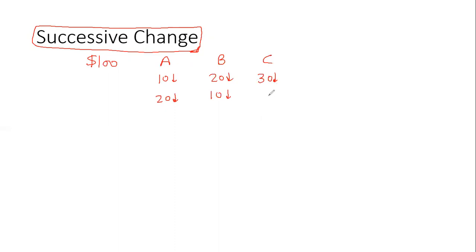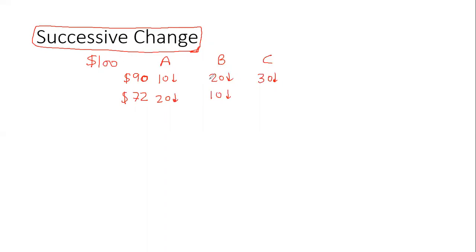So let's try to understand how. If the price is $100, I go to shop A, I get 10% off first. That means I have to pay only $90. Again, I get an additional 20% off. Now 10% of 90, I'll shift one decimal place, that's 9. 20% will become 18. So I'll subtract 18. That means I have to pay only $72 here.